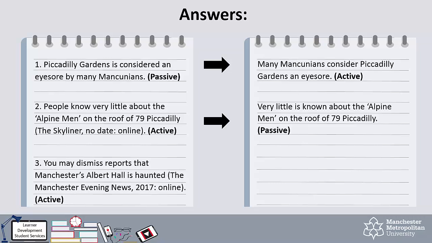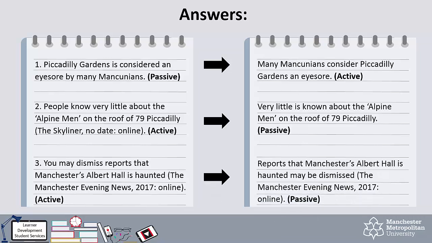Sentence 3 is also active. We have changed it to the passive. Reports that Manchester's Albert Hall is haunted may be dismissed. This is better in this instance because we have avoided using the word you, which directly addresses the reader and makes an assumption about their opinion.